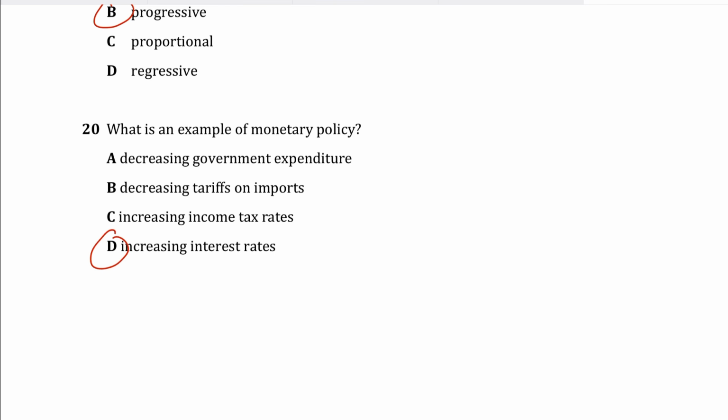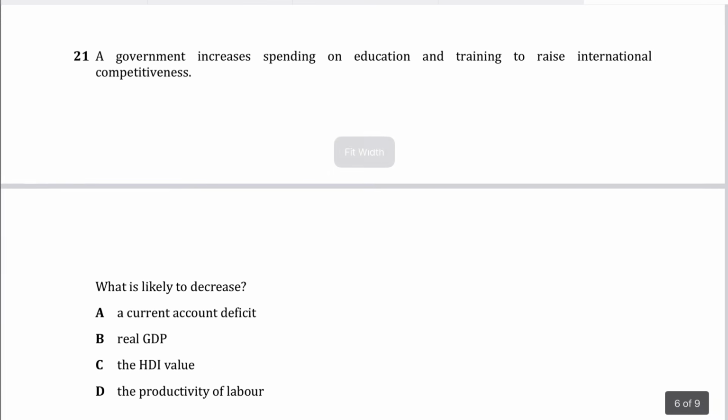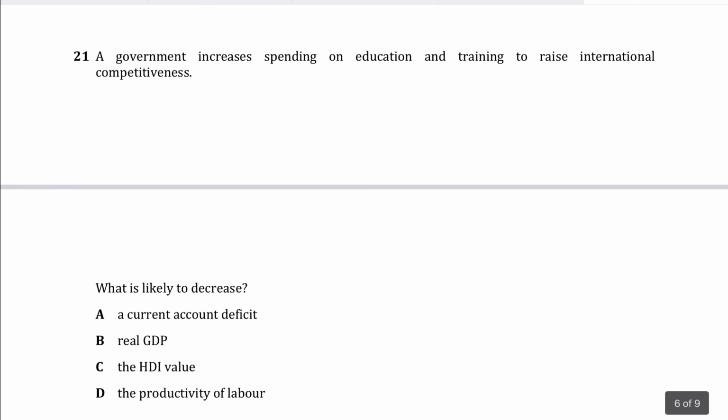Now, moving on to question number 21, which says a government increases spending on education and training to raise international competitiveness. What is likely to decrease? Now, a current account deficit seems possible. Real GDP is wrong, because real GDP is likely to increase, not decrease. HDI value is more likely to improve here. Productivity of labor is likely to increase.